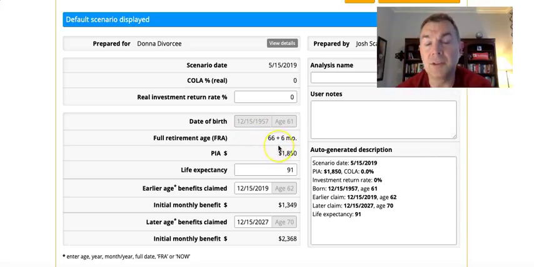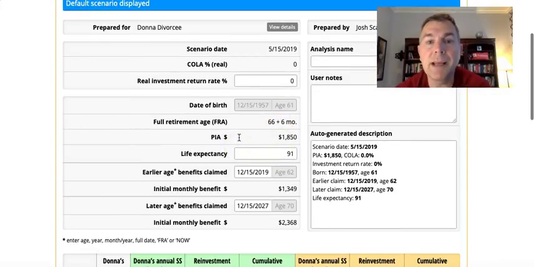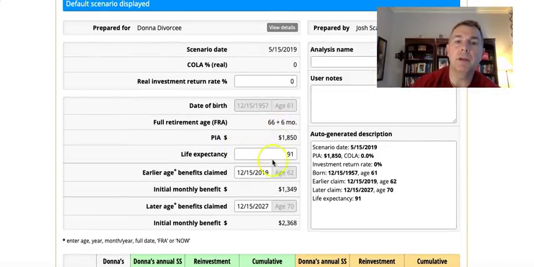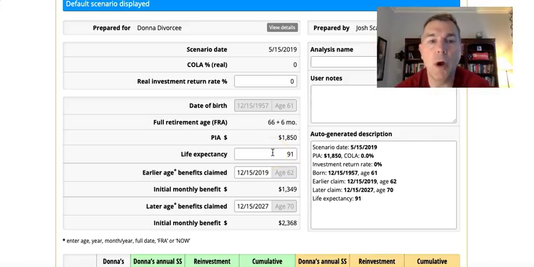Her FRA is 66 and 6 months. We already talked about her PIA is 1,850. Her life expectancy is 91. The earliest age she can claim is the end of this year, 12/15/2019, and the latest would be 2027. So her PIA is 1,850. If she collects early, it'd be 1,349. If she collects later, it'd be 2,368.